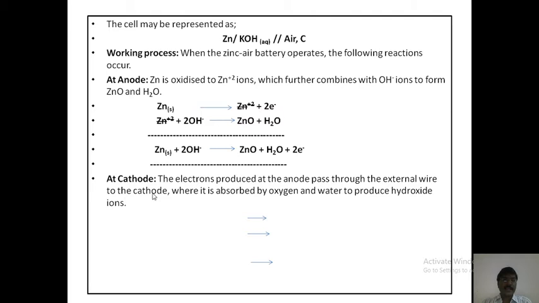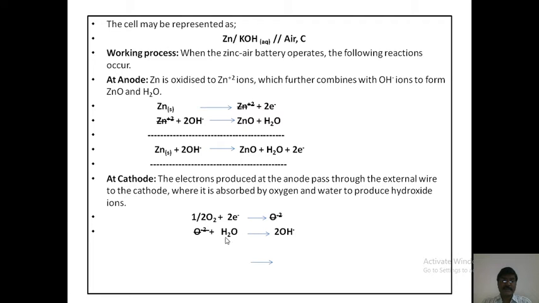Whereas at the cathode, the electrons produced at the anode pass through the external wire to the cathode, where they are absorbed by oxygen and water to produce hydroxide ions. 1/2 O2 plus 2 electrons goes to O2- oxide ions.